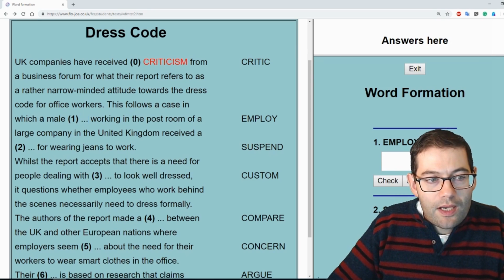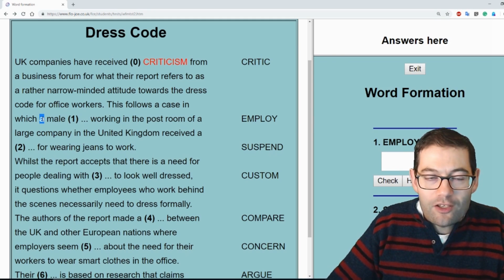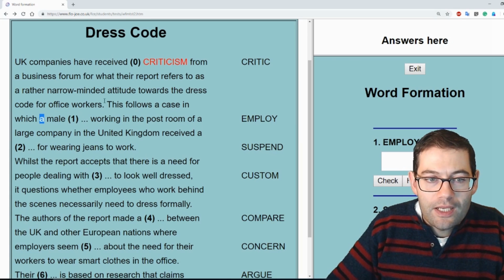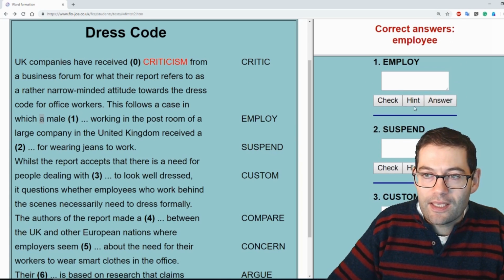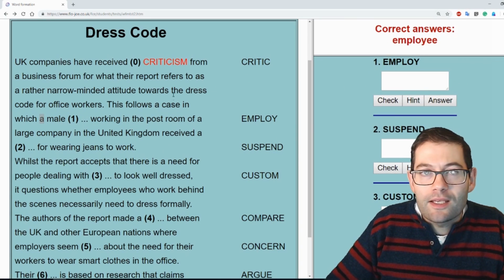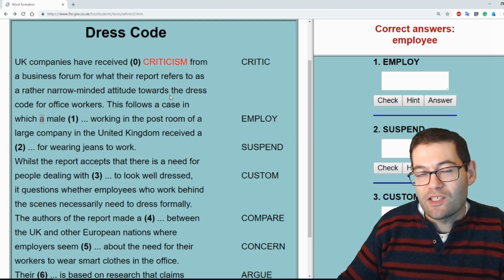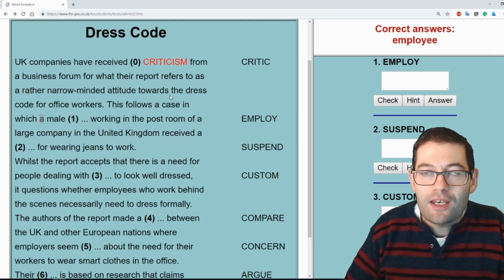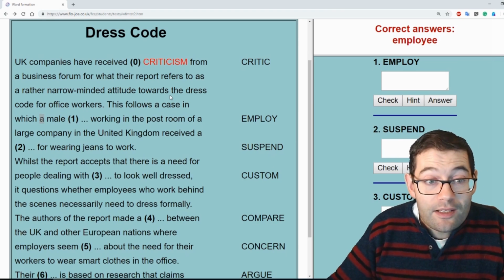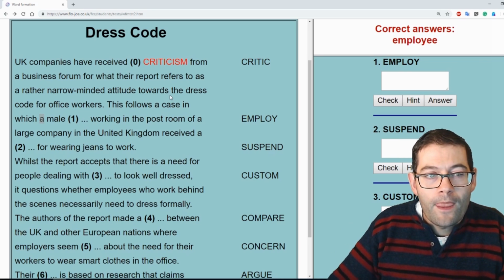And because we've got the article a, if you see a or an, you have to use a singular noun. This cannot be plural. So the answer we're looking for here is employee. Now, don't get confused between employee and employer. Employer is someone who gives work. An employee is someone who works for someone else. So in this context, we're talking about people working for other people.